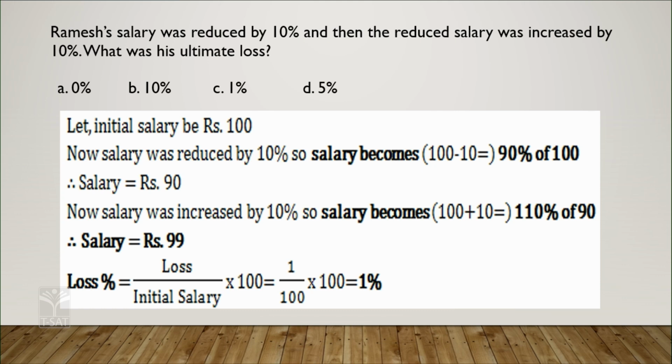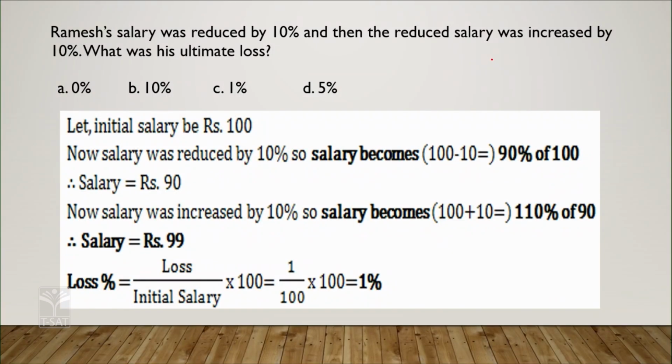The salary is not given here, so for example, say 100 rupees. Ramesh's salary is 100 rupees. How much was it reduced? 10% was reduced, means 100 minus 10, which is 90. Is it clear? First, Ramesh's salary is 100 rupees. 10% is reduced, means 10 rupees reduced, so his salary is 90 rupees.